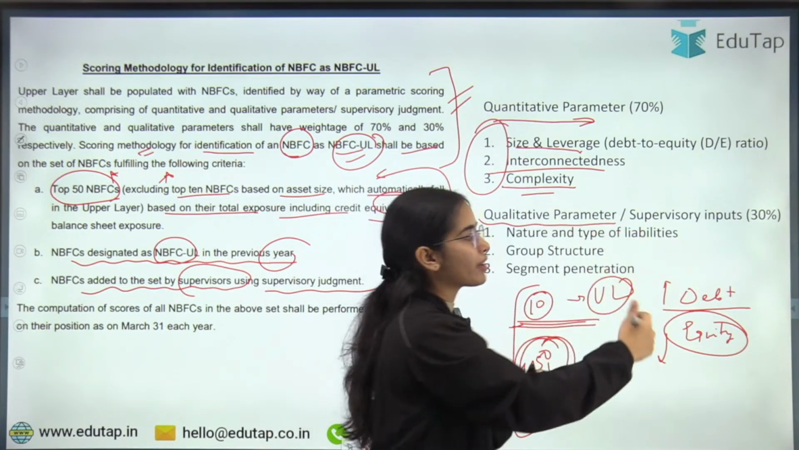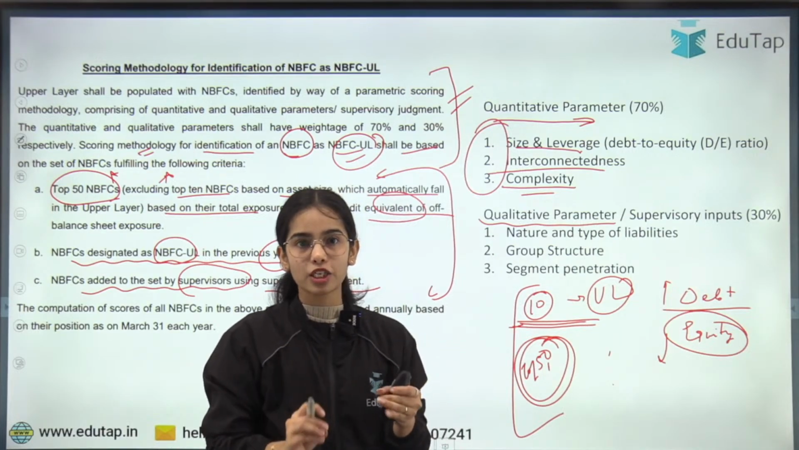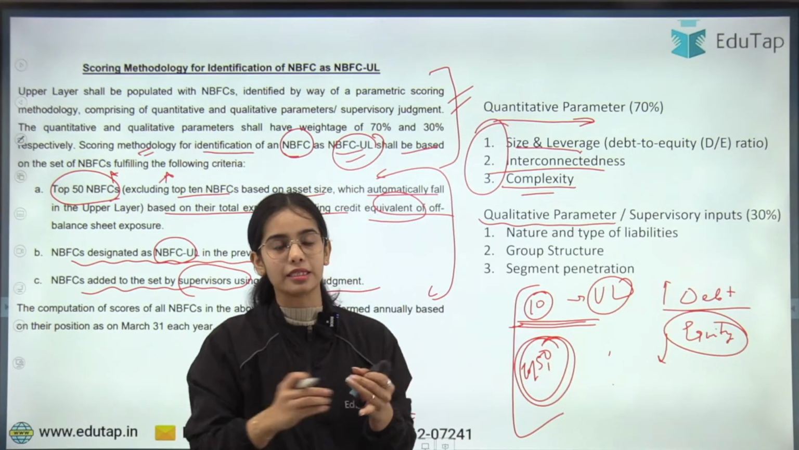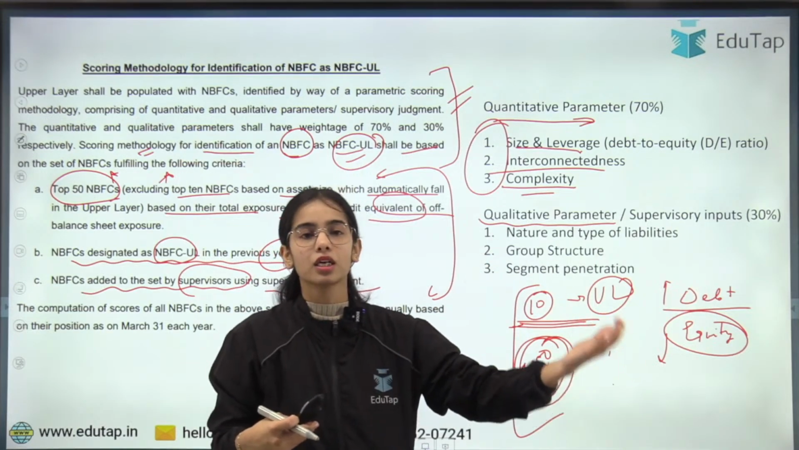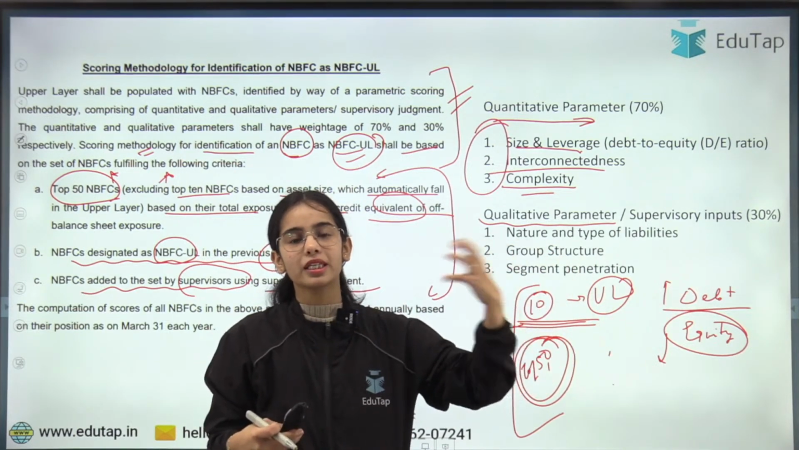Now the qualitative parameters, or supervisory inputs. It has 30% weightage. First, the nature and types of liabilities, that is, which kinds of liabilities the NBFC has.